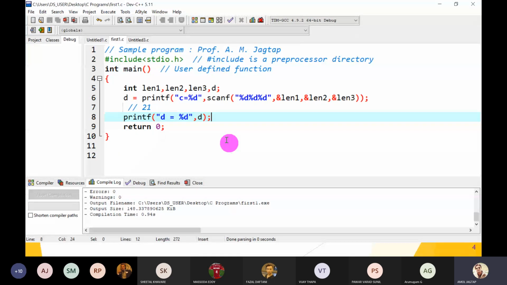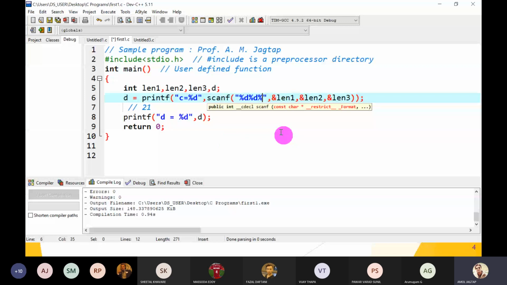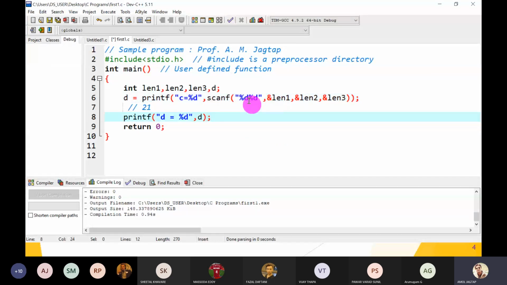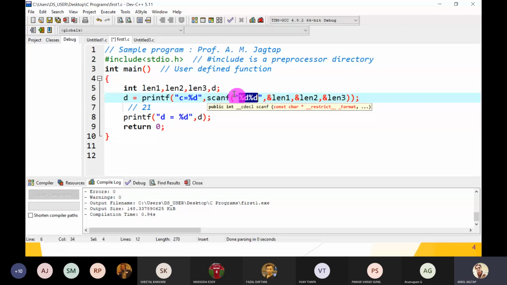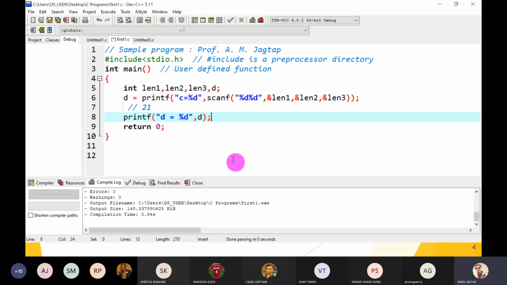And a runtime error means something is wrong, not the logic, but something is wrong, and due to that wrong interpretation we get the wrong answer. For example, here we have removed the 1 %d. Then what happens? There is no compilation error. Why? The compiler does not check grammar for the string inside the double quotes. So it is not a compile time error, not a syntactical error.